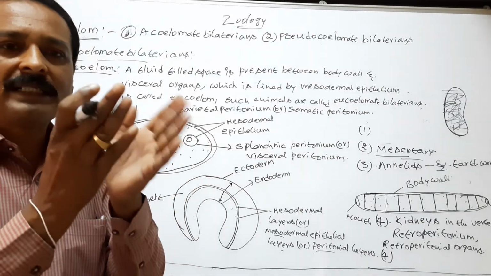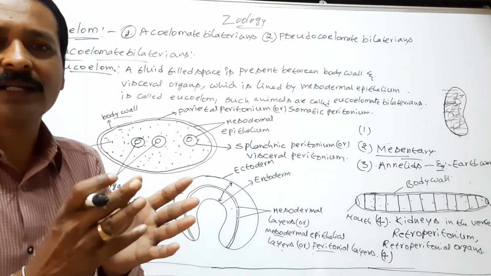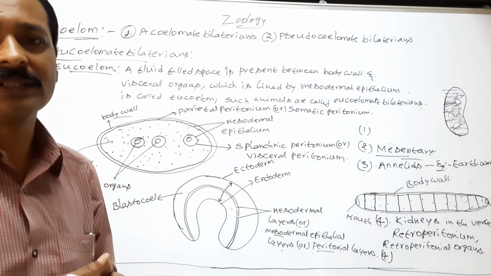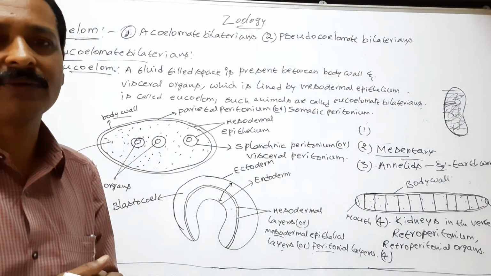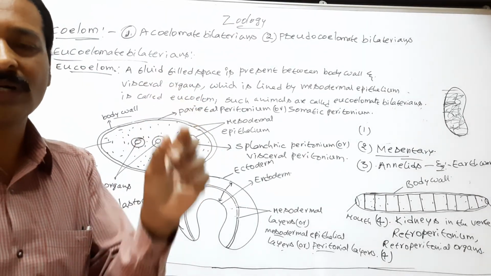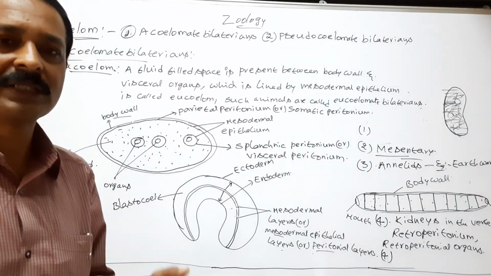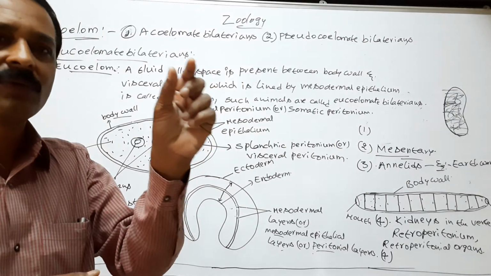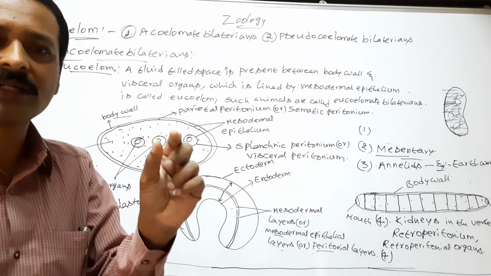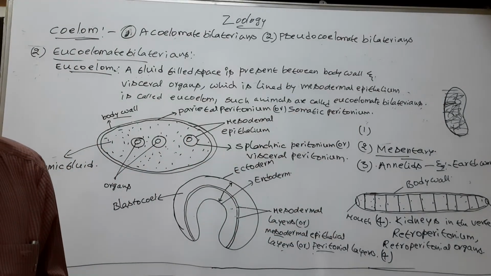So the digested nutrients in the lumen of the alimentary canal do not diffuse into the body cavity through the thick-walled alimentary canal.